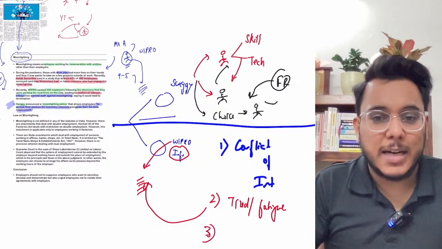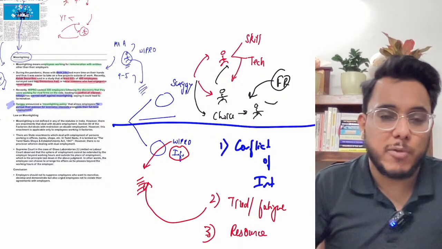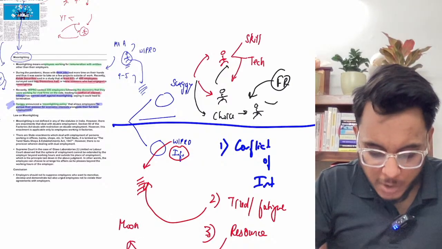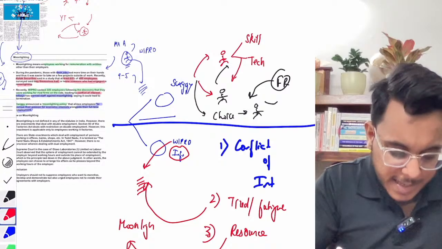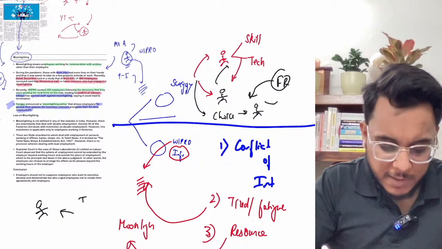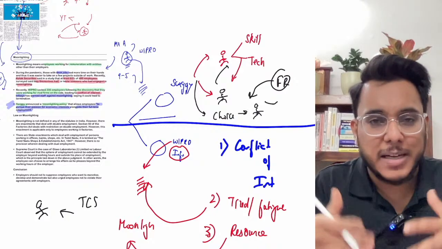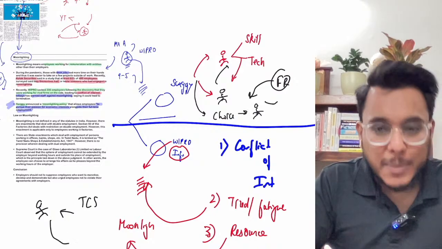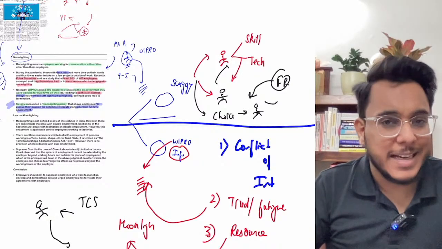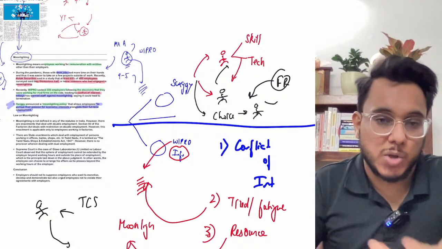Thirdly, it has been seen many times that the resources given by the formal organization are being used to do the moonlighting job. For example, let's take a person doing a formal job, and a laptop has been given to him by TCS. The laptop has been given, internet has been given, and all the amenities have been given by TCS. Now with these amenities of TCS, a person is using them to do another job. So obviously it is an injustice, it is a misuse of the resources of the corporate.